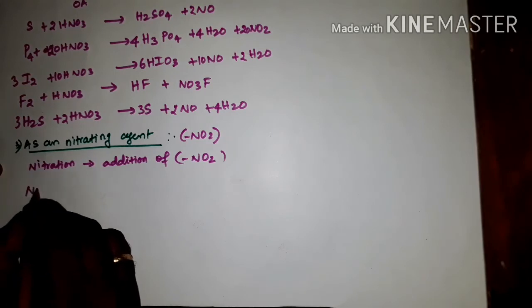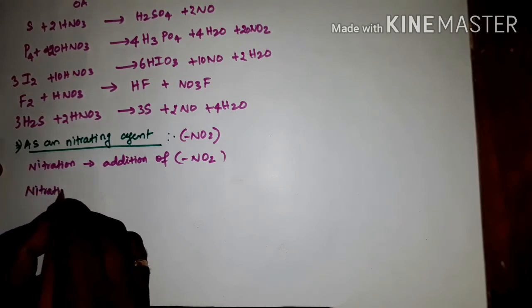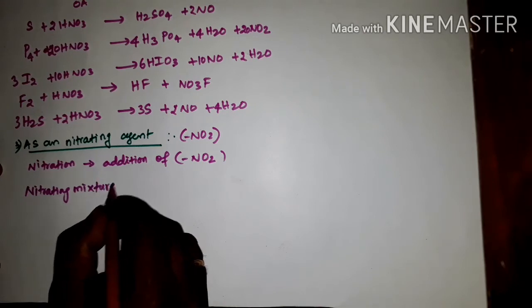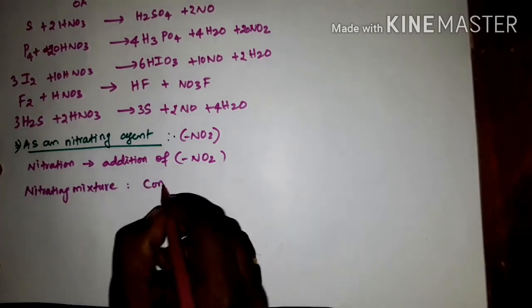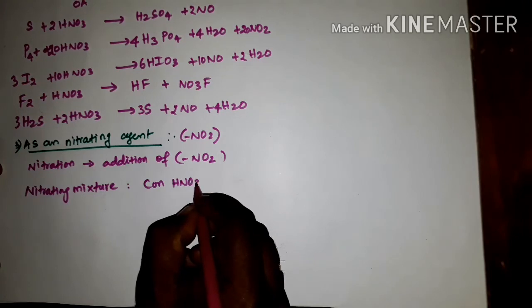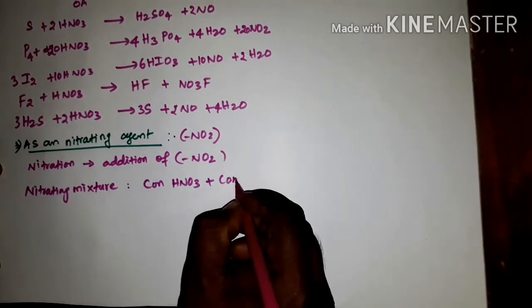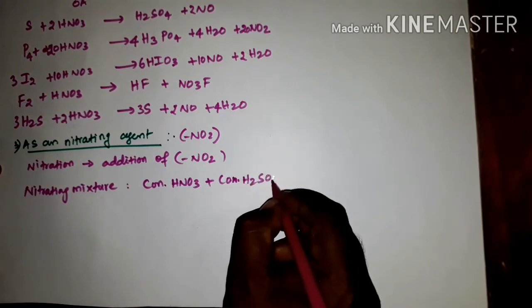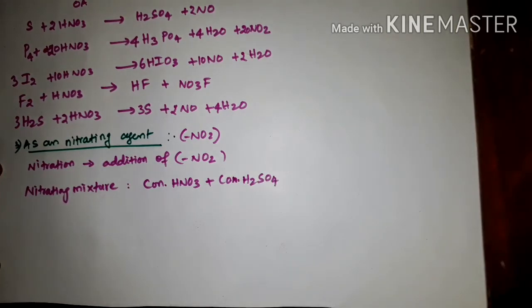So the nitrating mixture, this point is very important, is concentrated nitric acid HNO3 plus concentrated sulfuric acid H2SO4. This is the nitrating mixture.